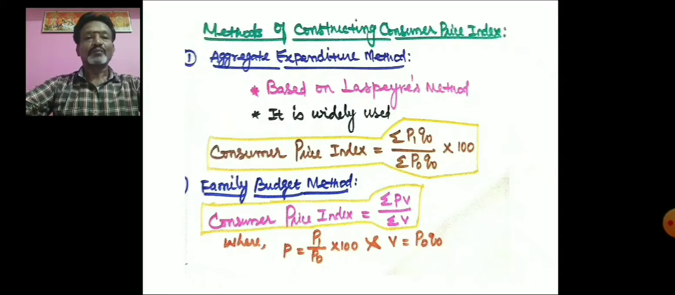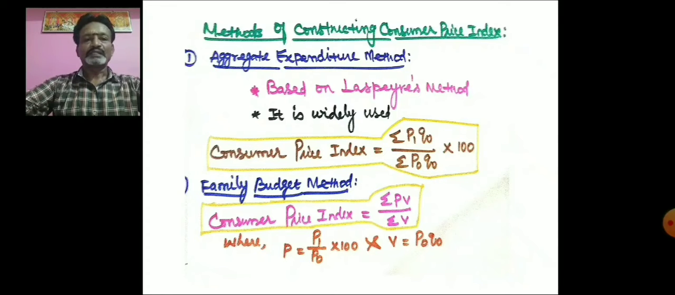So here the formula which is used to analyze the consumer price index on the basis of the aggregate expenditure method is consumer price index equal to sigma P1 Q0 divided by sigma P0 Q0 into 100. It is a simple formula given by Laspeyres. He has given more importance to the base year quantity, so he has taken the base year quantity as weight.